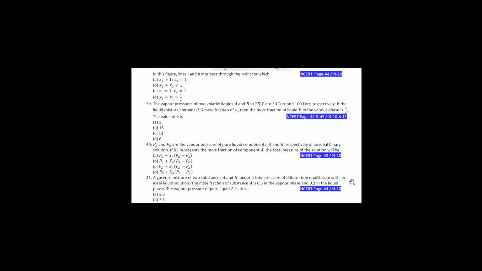So now what you are going to do as we proceed. Suppose see this topic. This topic is vapor pressure of liquid solutions. From here, we are going page number wise, with the graphical questions, everything. A plot is given because a graph based question is compulsorily asked in the board exam. Alright, so this is a graphical based question. From there, gradually we are going into NCERT page number 44 and 45.